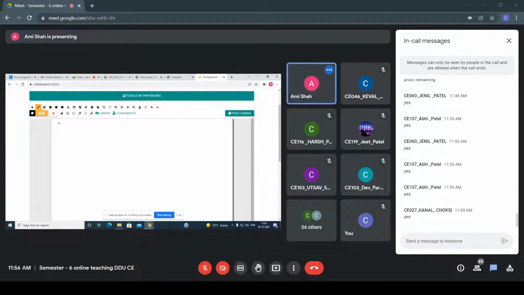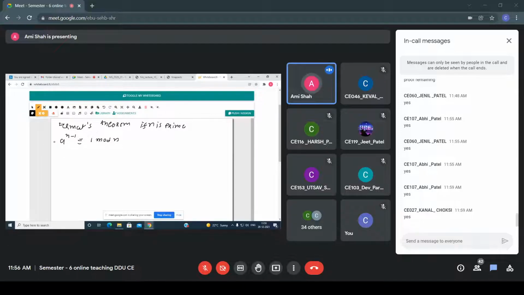Now see, according to Fermat's theorem, see here on the whiteboard, if n is prime, then all of you know that according to the Fermat theorem, I can write it in this way: a raised to n minus 1 congruent to 1 mod n. I can write in this way, right?